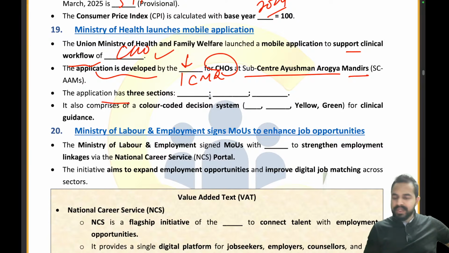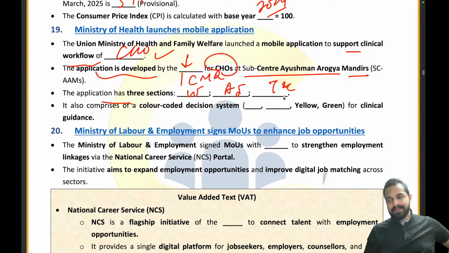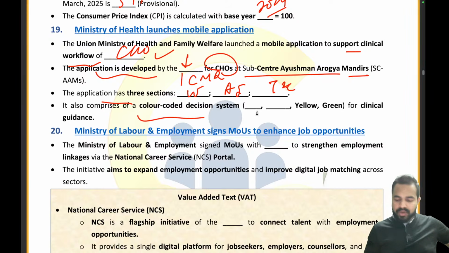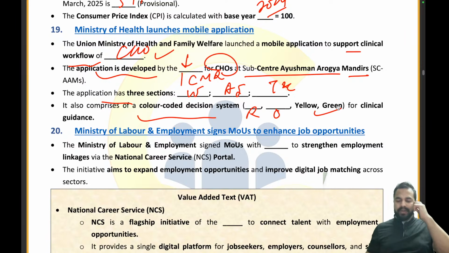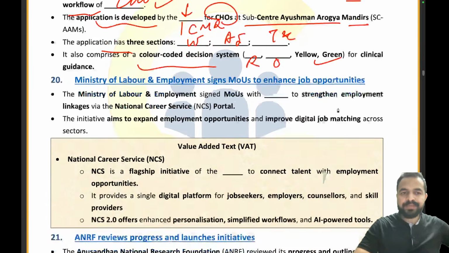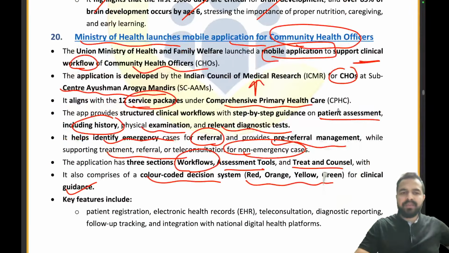The application has 3 sections. What are these? Workflow, assessment tools, treat and counsel. Absolutely right. Now what are the color codes? It's red, orange, yellow and green. These are the different color codes here. Clear to you? Clear, my dear future officers?